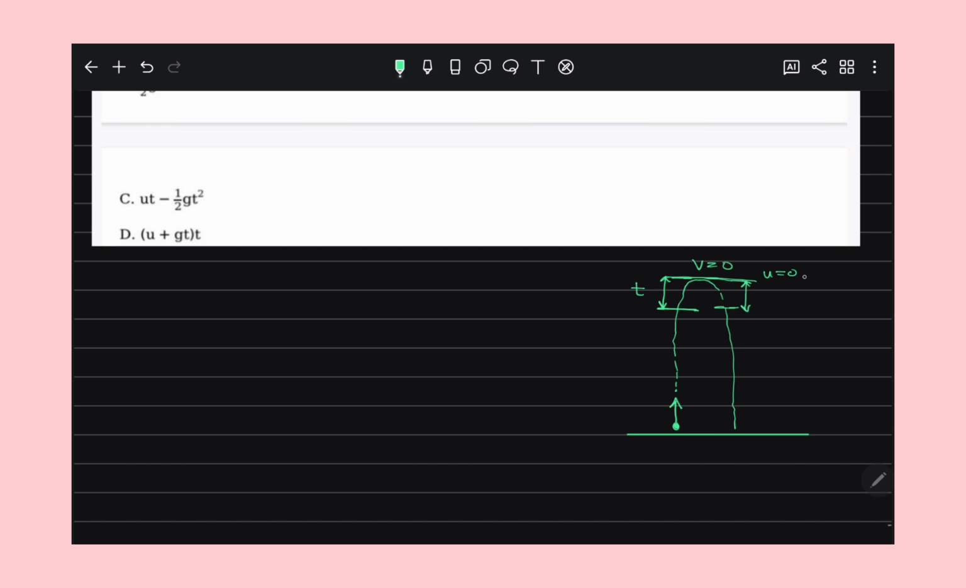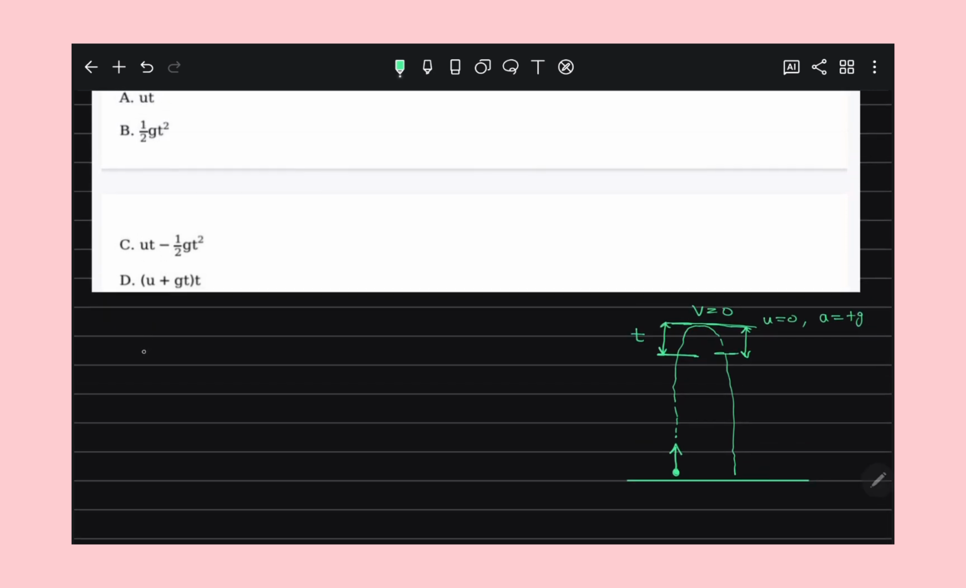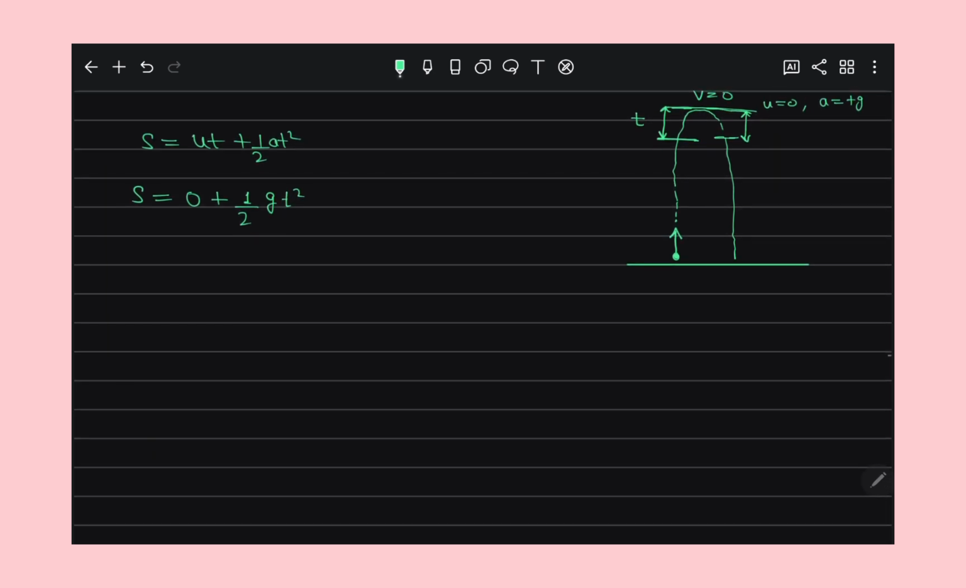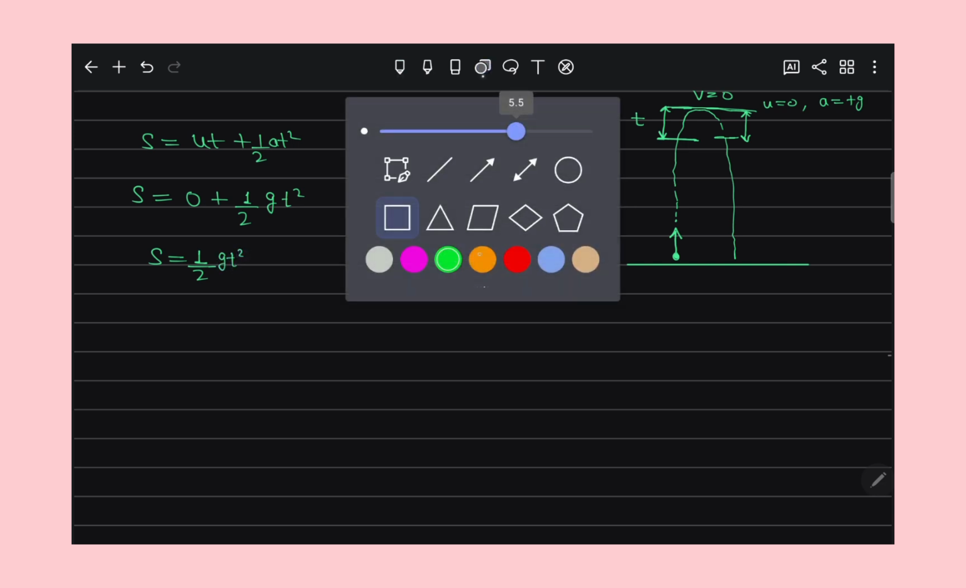And the distance covered by this body when it is falling, what is the distance covered in the first second? So I apply S is equal to ut plus half at square. The initial velocity is 0, acceleration is g, and time is t, so the distance is half g t square. Understand now?